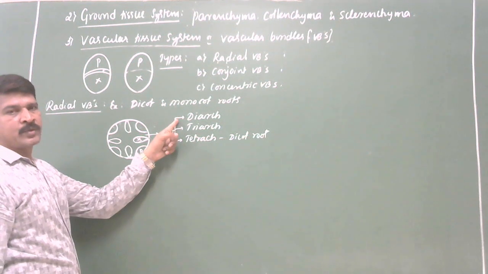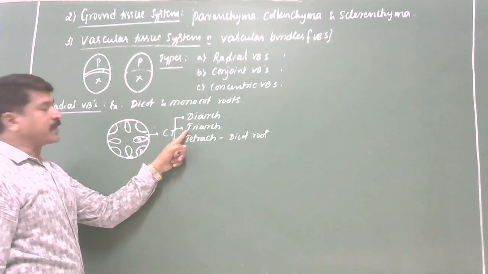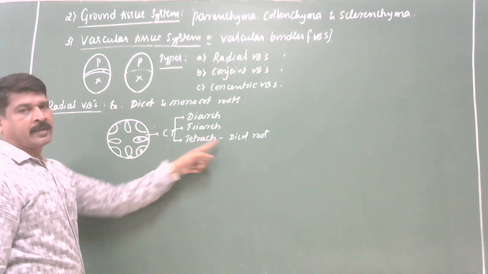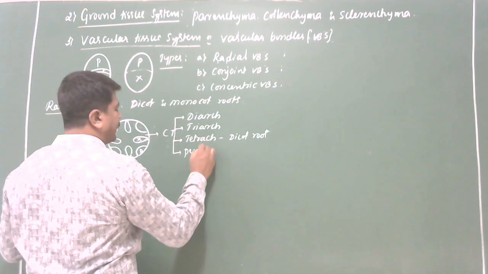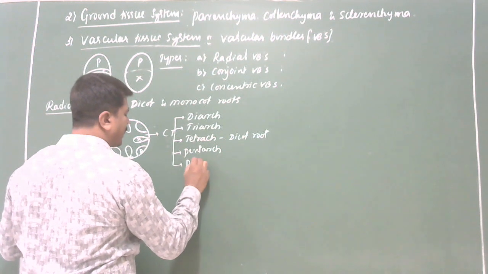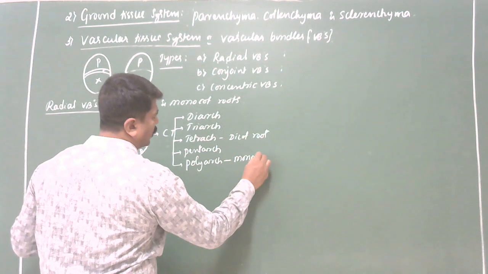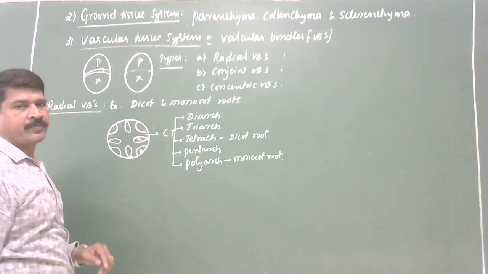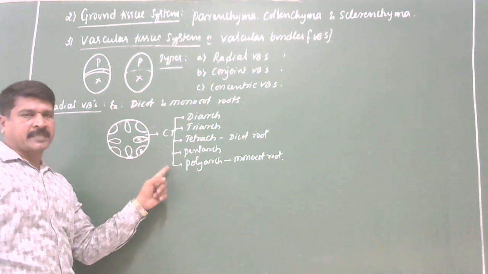Two xylem patches, two phloem patches, diarch. Three xylem patches, three phloem patches, triarch. Four xylem patches, four phloem patches, tetrarch, example dicot root. Five xylem patches and five phloem patches, pentarch. Many xylem patches, many phloem patches, polyarch, commonly seen in monocot root. You remember this? I think you are getting it. So these are the different types of radial vascular bundles.